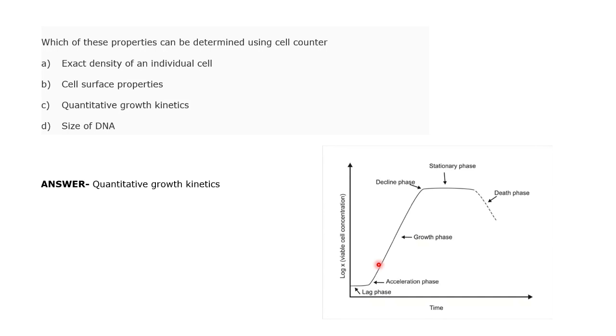If OD is changing, then it is in growth phase. Then after some time, growth is no more happening, cells are not getting divided, so it's in stationary phase. Then if the OD is coming down, the concentration is coming down, meaning that the cells are entering into a death phase. That's why a cell counter measures the concentration of cells, so you can determine the quantitative growth kinetics in this case.